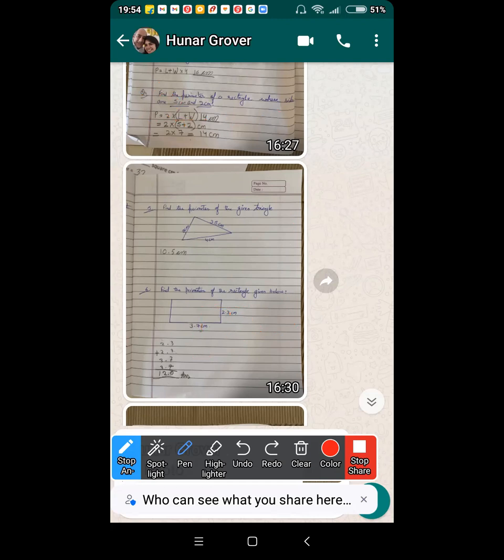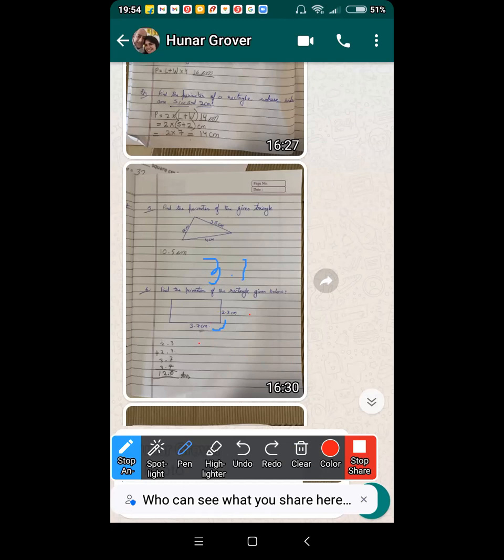So here, Hunar, this is the length and this is the width. You add them. 3.7 plus 2.3 is 6. 6 multiplied by 2. 2 into length plus breadth. So 2 into 6 is equal to 12. But from where did we get 6? 3.7 plus 2.3.